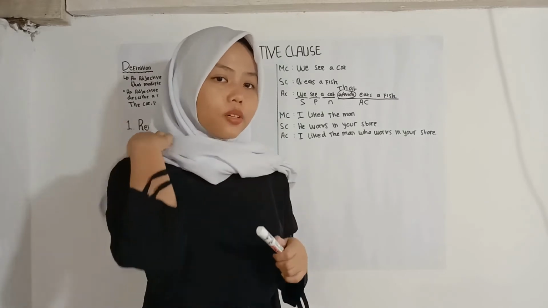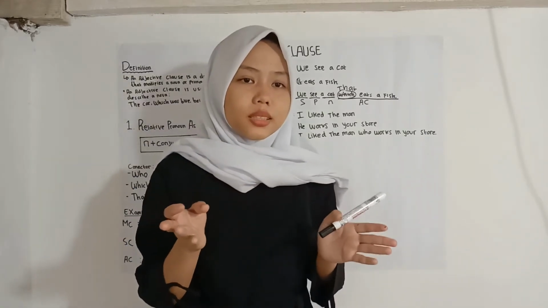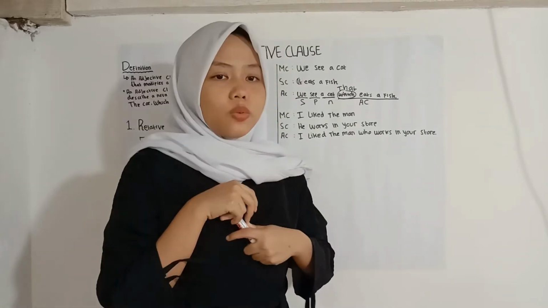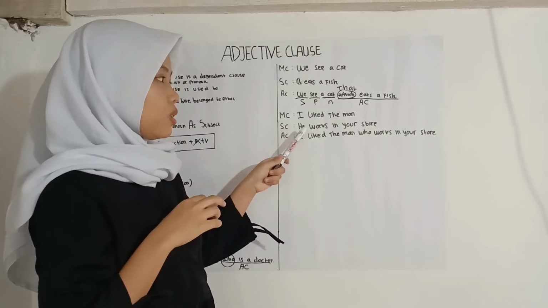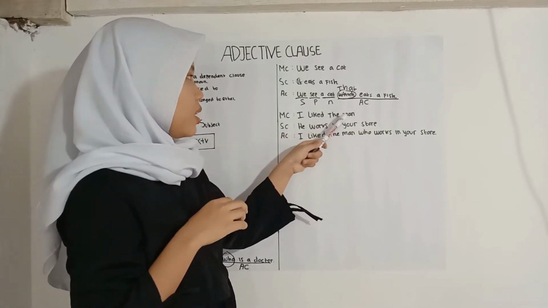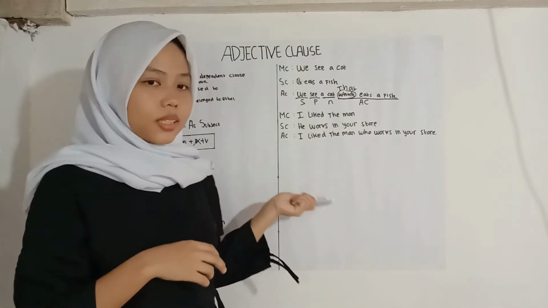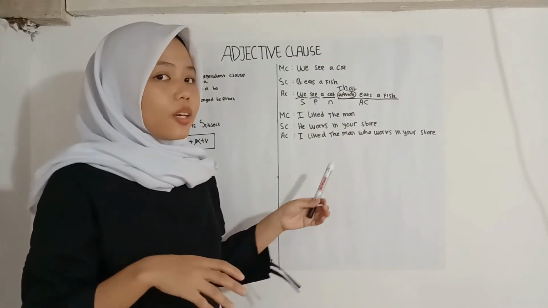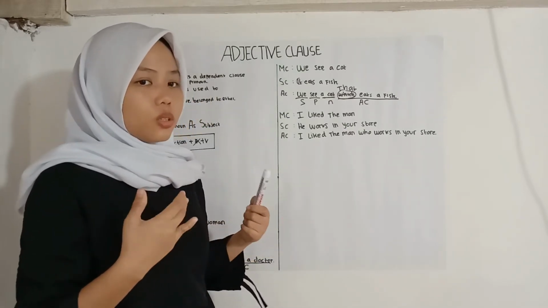Like the previous example, we must know who he means in the subclause. As we know, he in here refers to the man in the main clause, or first sentence. The next step, we choose the right connector. Which connector can we choose?